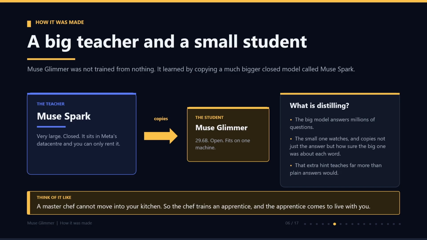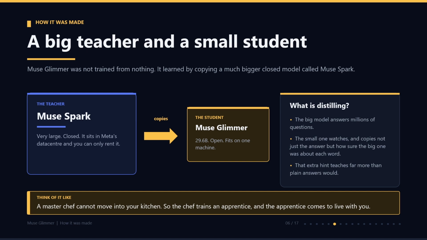This copying method has a name. It is called distilling. Let me explain how it works. The big model answers millions of questions. The small one watches and copies not just the answer, but how sure the big one was about each word.